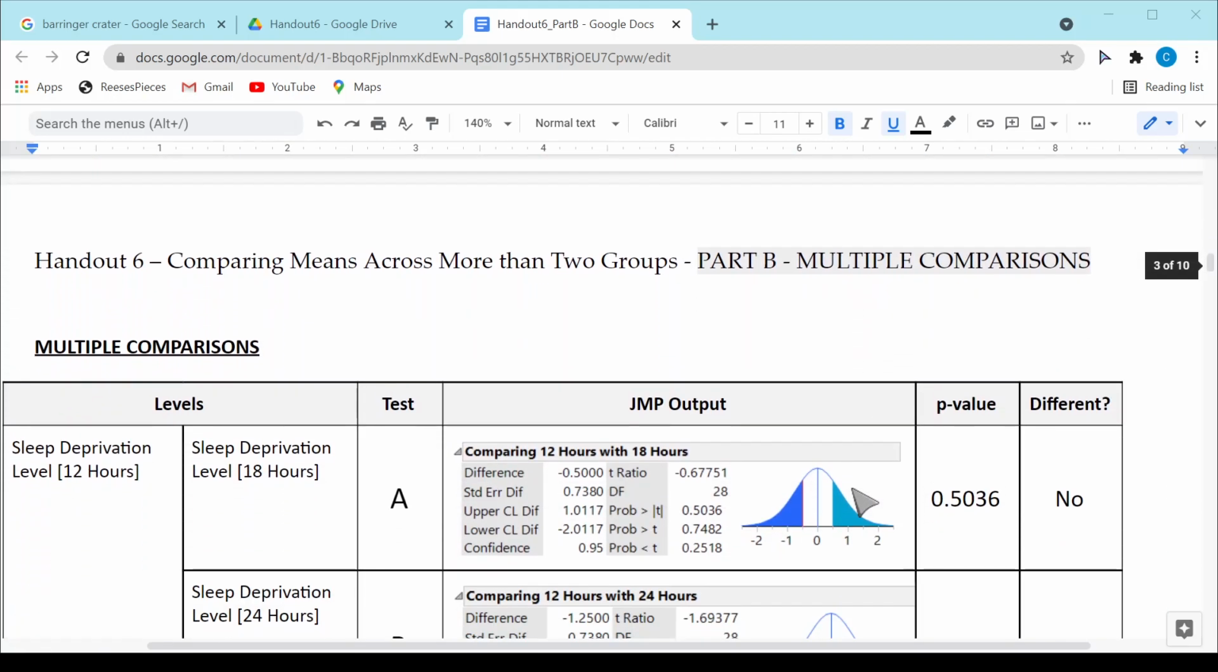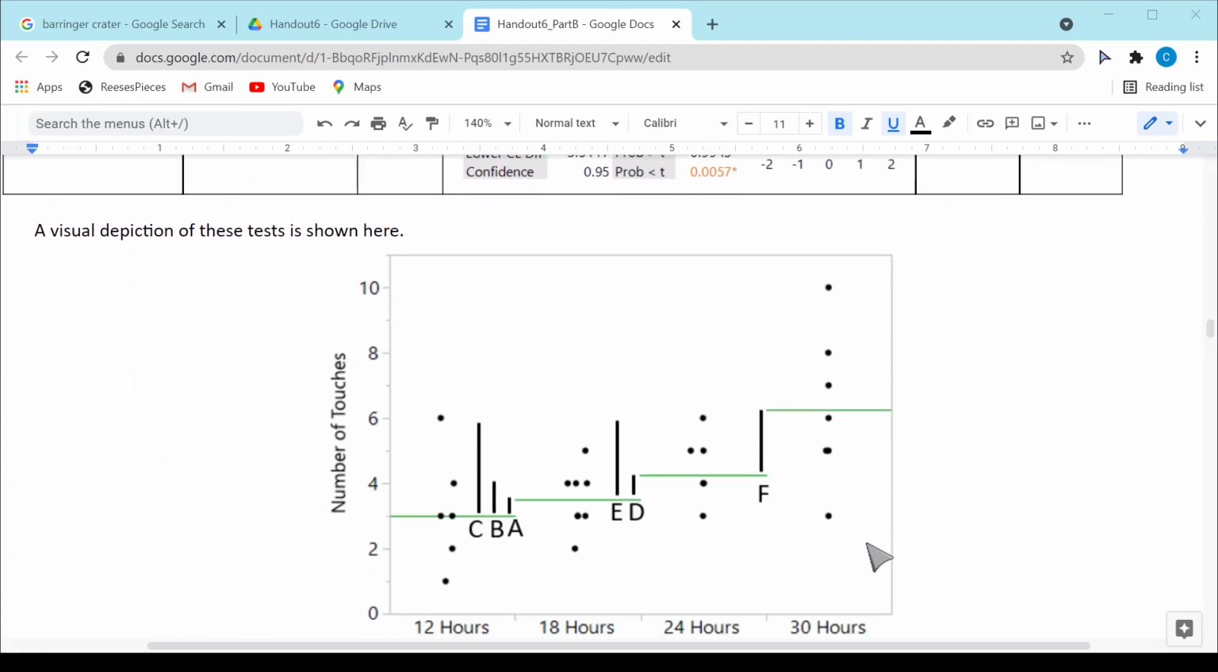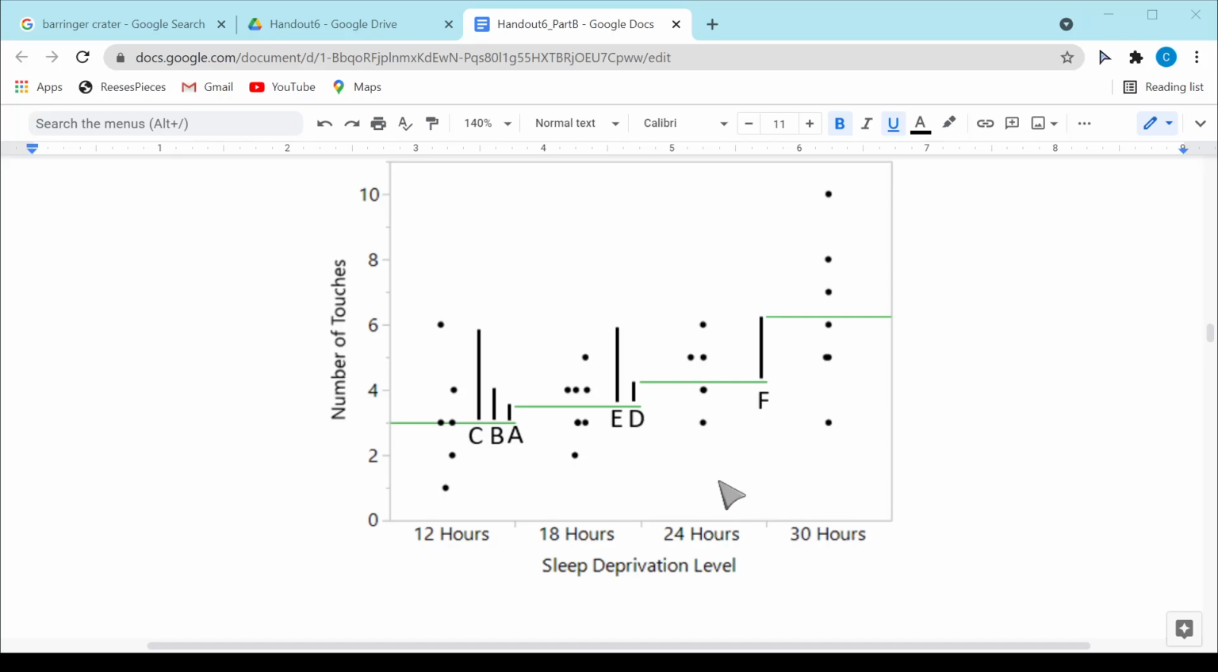So what we're going to do with the multiple comparisons is, let me show you the graph down here first, we are going to want to compare the average from 12 hours against the average from 18 hours. So is there a statistically significant difference in this green line compared to this green line? We also could compare 12 hours to 24 hours. So that is indicated here by B. So another test that I could look at is, is the average at 12 hours different than the average at 24 hours? Or is the average at 12 hours different than 30 hours?